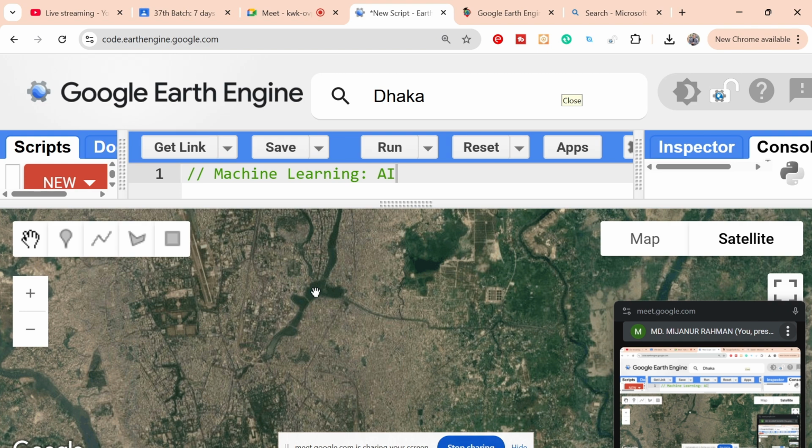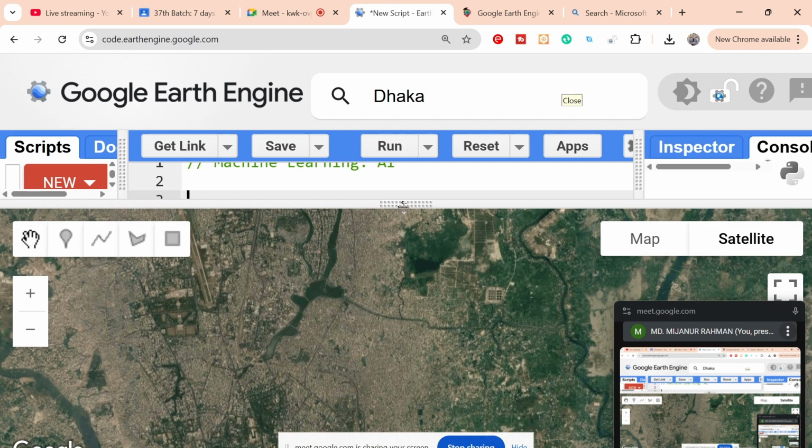Suppose I create an algorithm. This algorithm helps me enable computers to learn patterns from data and make predictions. Suppose I create a machine, and this machine learns from the data and makes the prediction, it's a water, it's a vegetation, this type of thing. Now how can I teach my machine, it's very important. So let's try to discuss that.